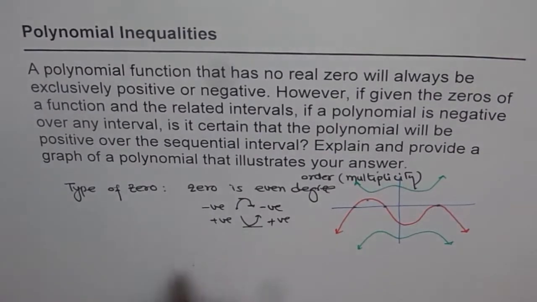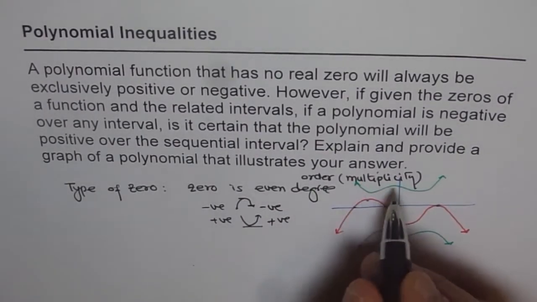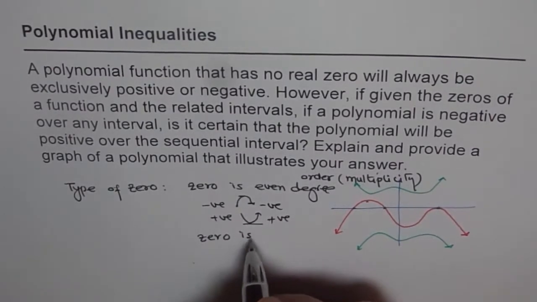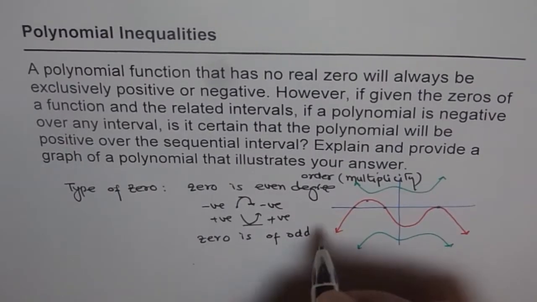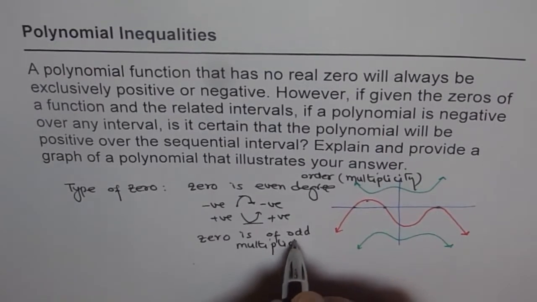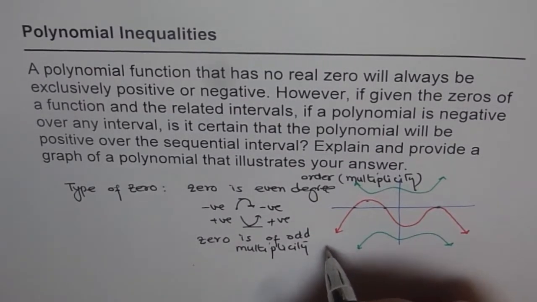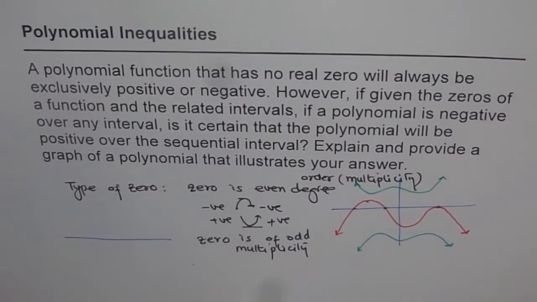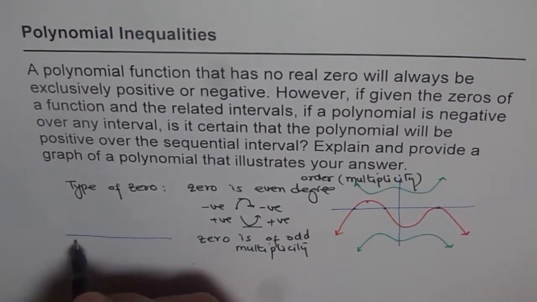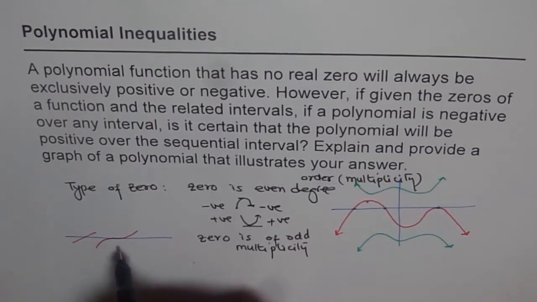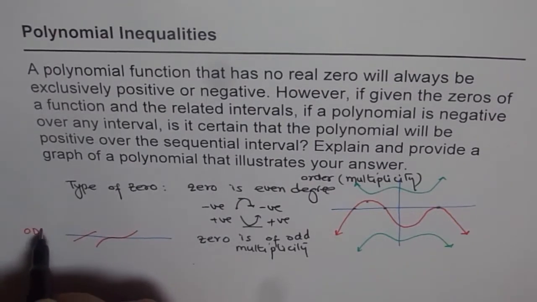But if the zero has odd multiplicity, in that case, the sign will change. If the zero is of odd multiplicity, then the sign changes. If it is linear, as you know, let's see all the zeros here. If it is odd and linear, it goes like this. If it is cubic, it changes like this. Higher cubic will be flatter than this. So this happens when we have an odd degree zero.